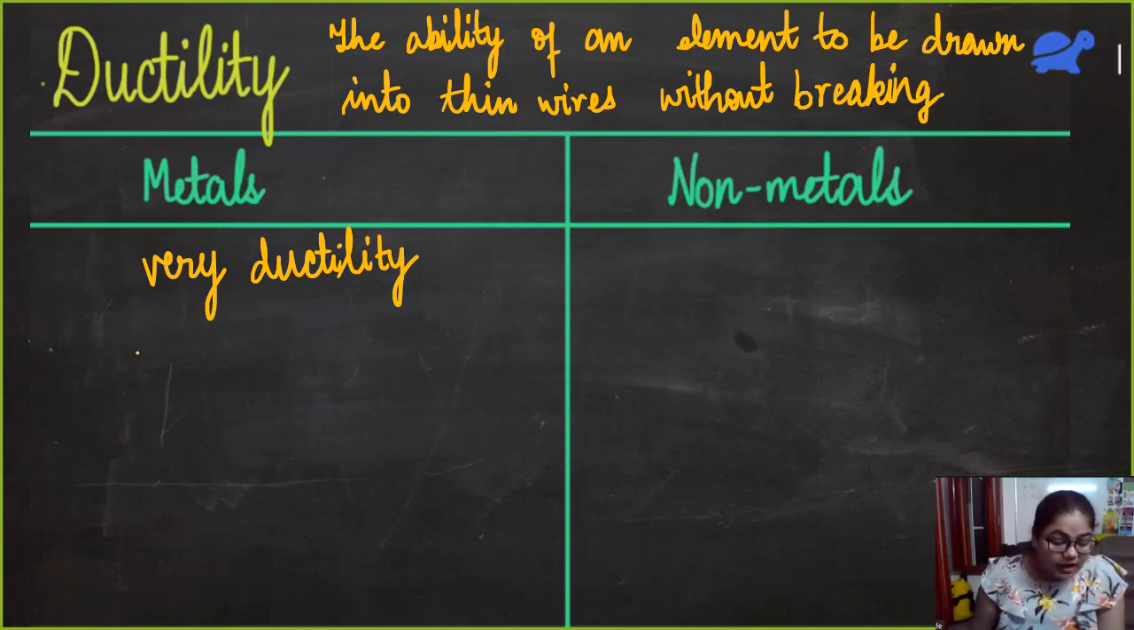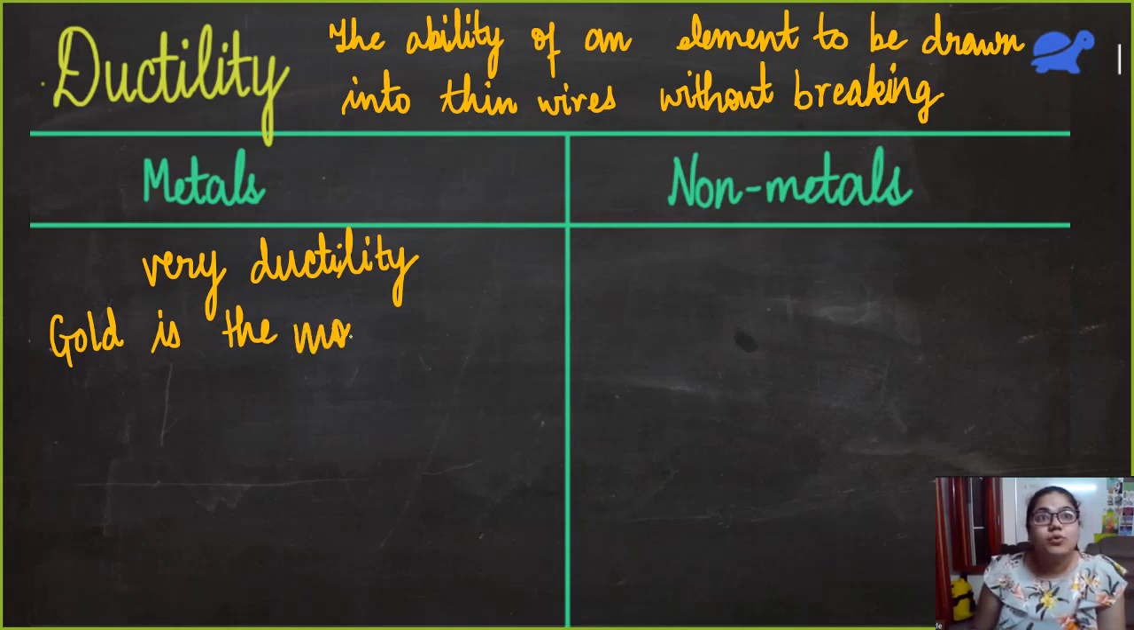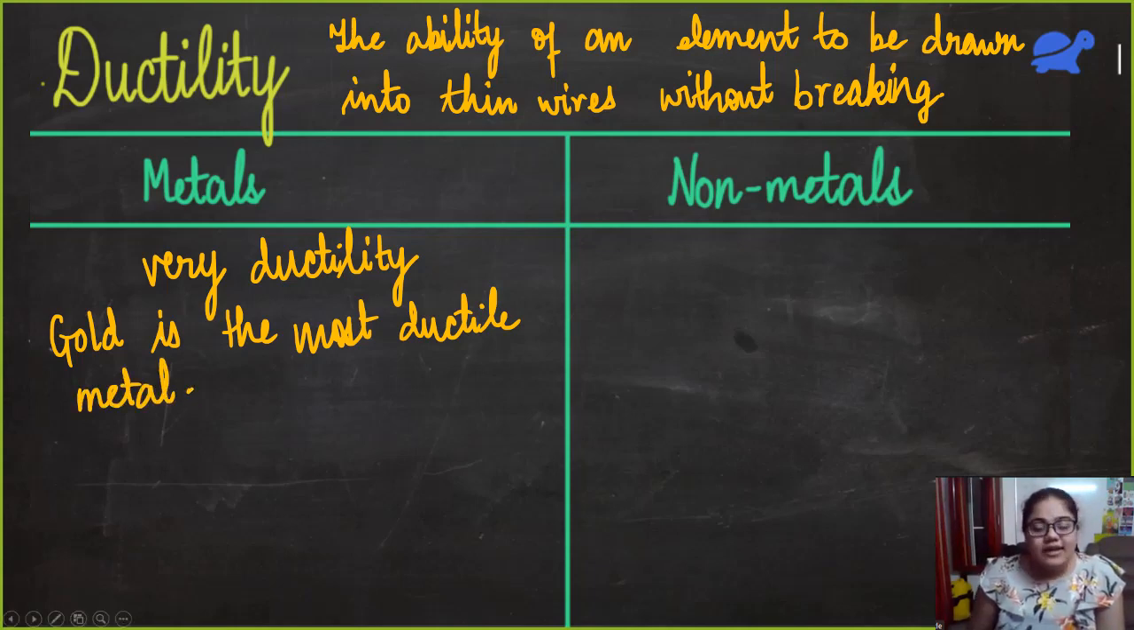And here a fun fact is that gold is the most ductile metal. Gold is highly ductile. It is so ductile that if you take even 1 gram of gold, which is very little, right, that can be drawn into a wire which is almost 2 to 3 kilometers long. So that's a lot.